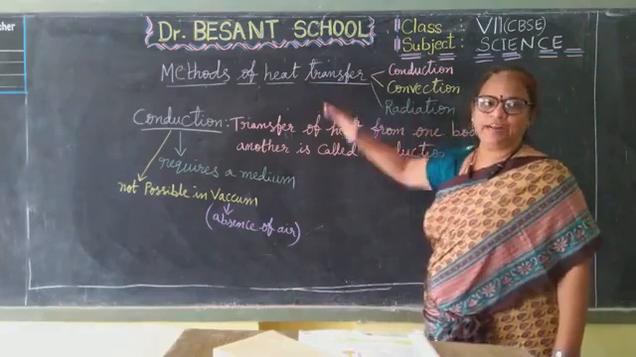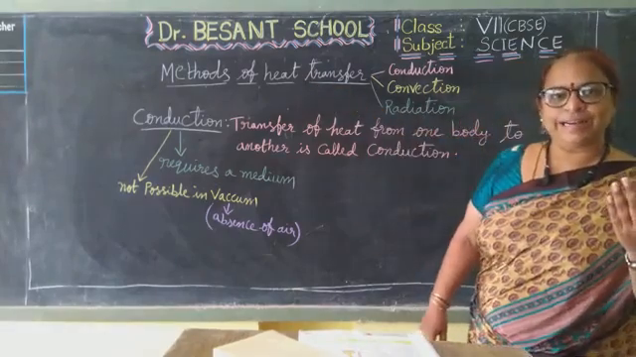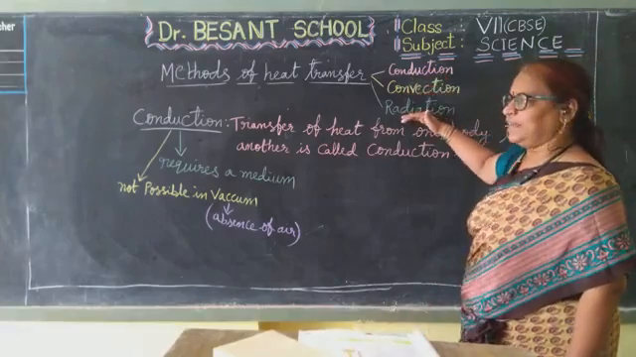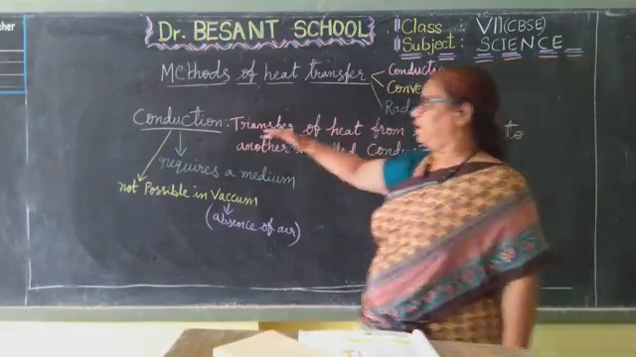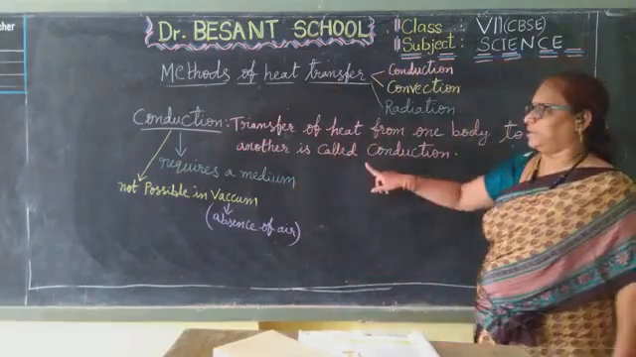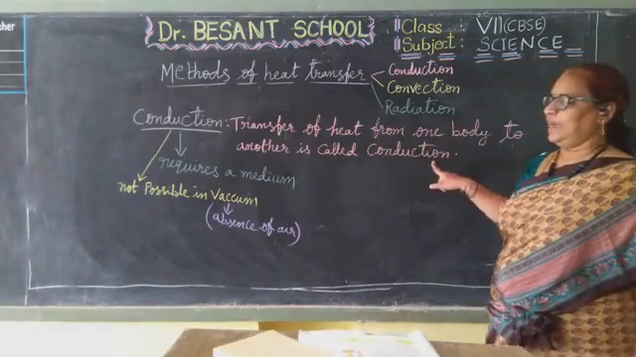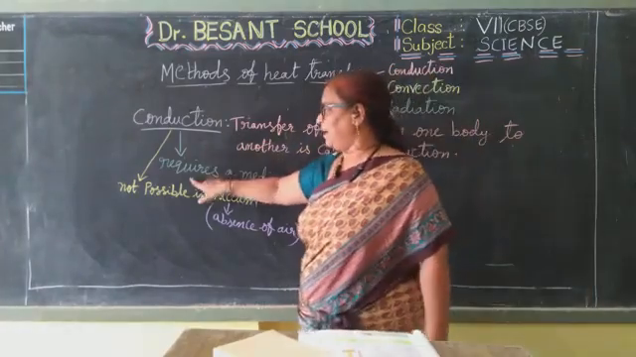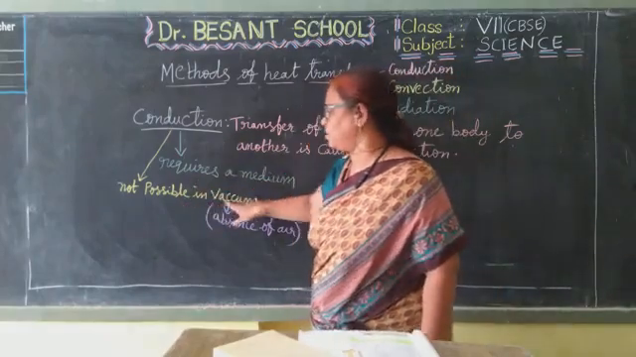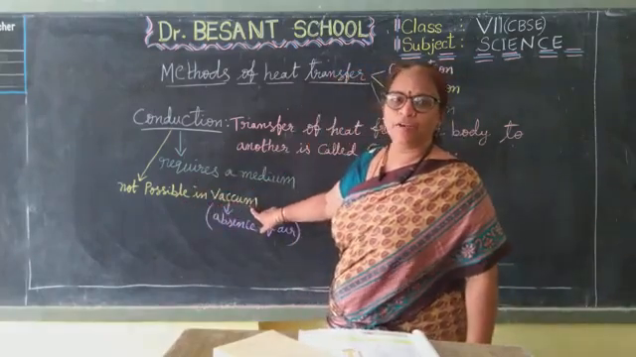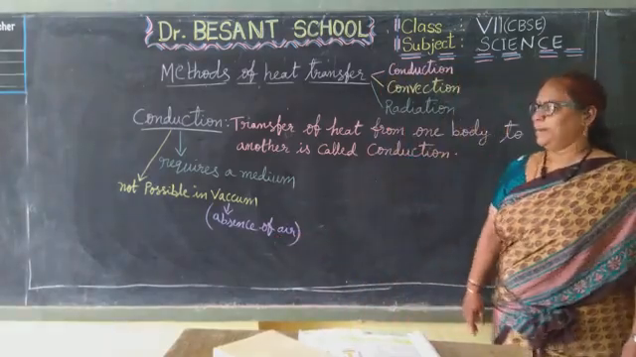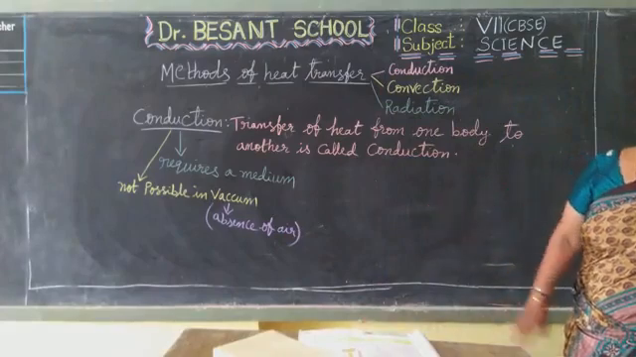First, methods of heat transfer. There are three modes for transfer of heat. What are the three modes? Conduction, convection and radiation. And now we are going to learn about conduction. Transfer of heat from one body to another is called conduction. And for this conduction to take place, it requires a medium; conduction is not possible in vacuum. Vacuum means absence of air. Clear, children? So you should note down this in your notebook.